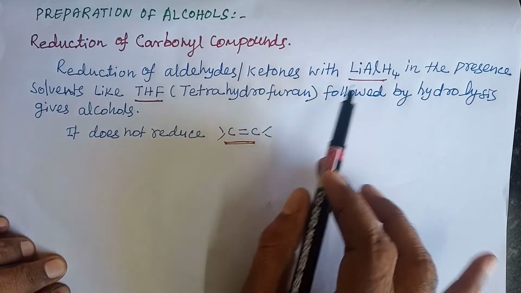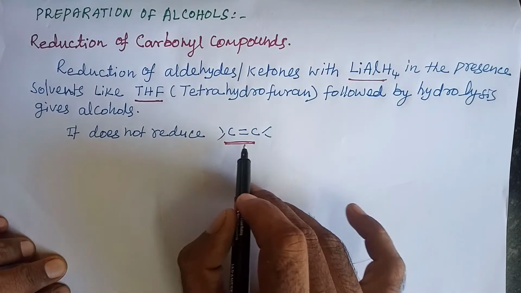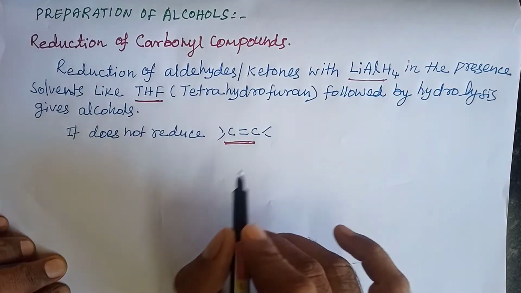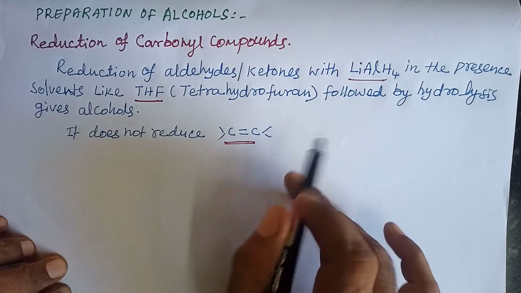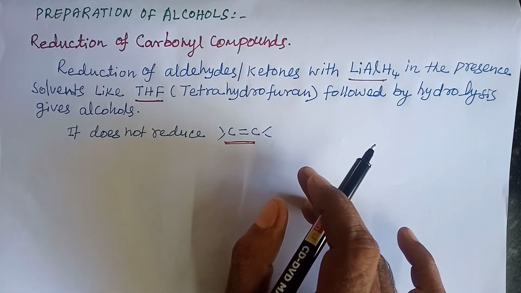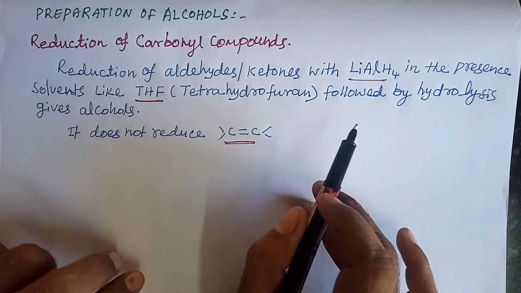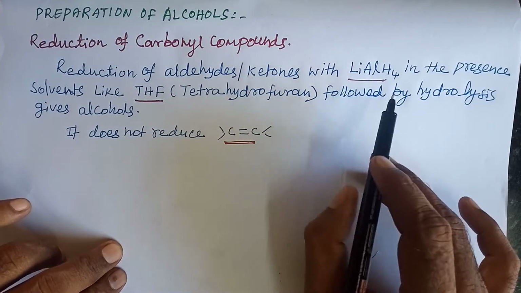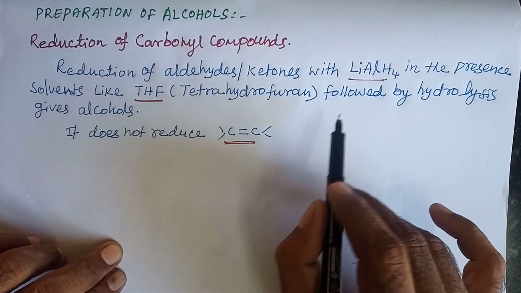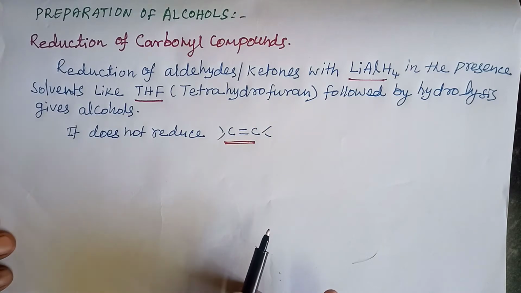So it is the best reagent to prepare unsaturated alcohols.